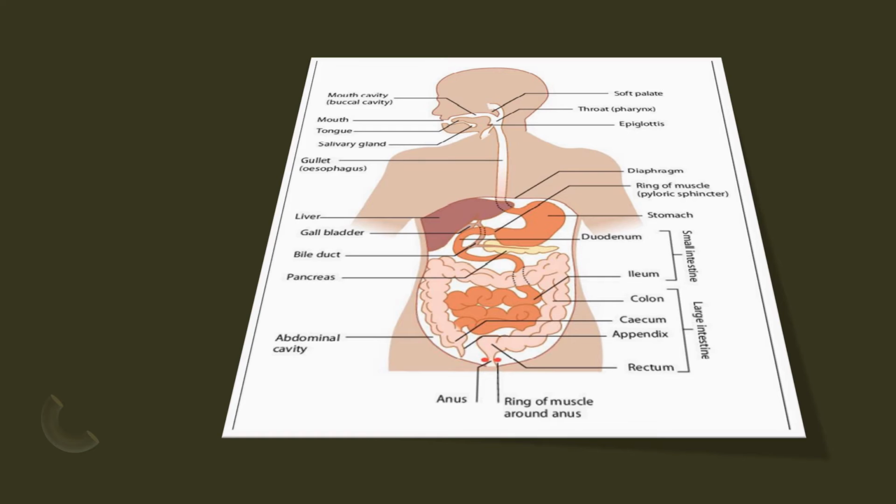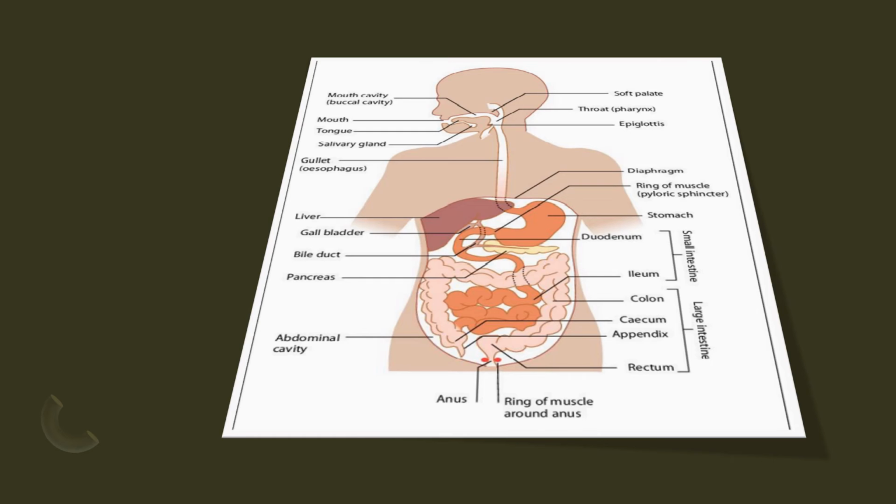Up next, we have the liver, and the function of the liver is to secrete bile that contains bile salts that emulsify fat. It also secretes sodium hydrogen carbonate that neutralizes the stomach acid. We also have the gallbladder, and the function of the gallbladder is to store bile and release it into the small intestine through the bile duct.